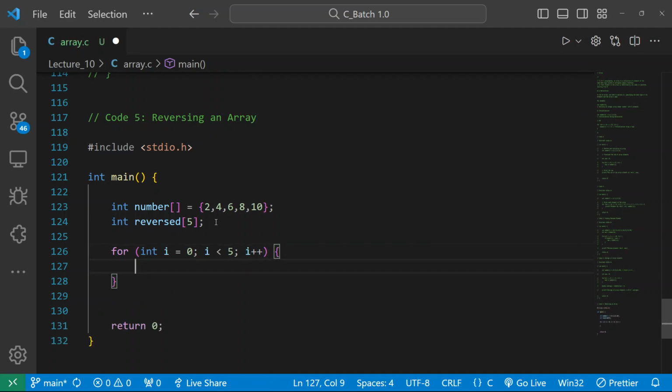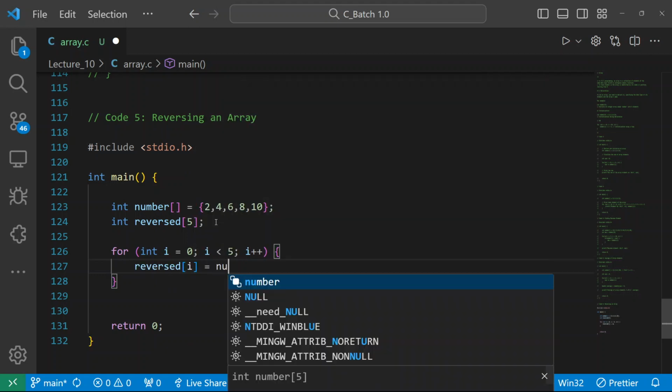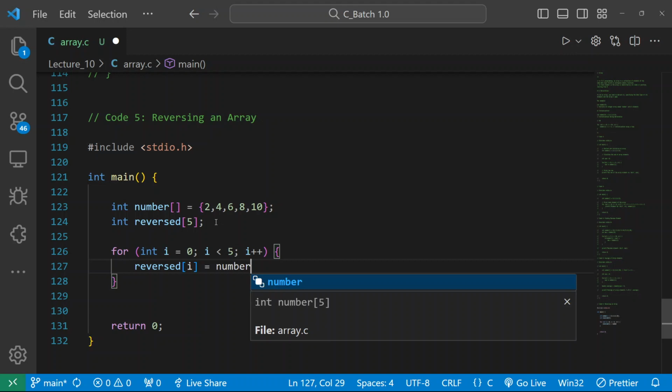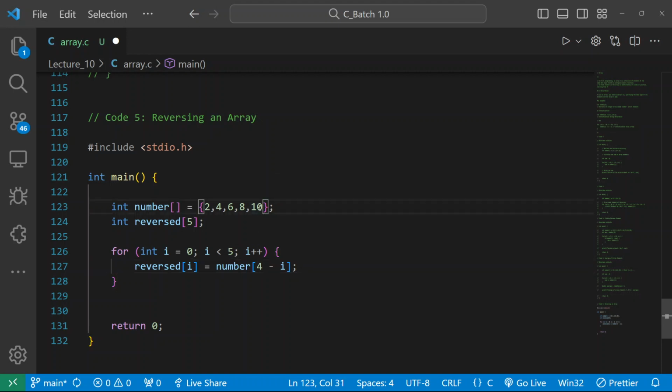Then here I will be writing reverse I. And what thing you need to store here? That is your number, 4 minus I. I don't know how many of you know this condition. What it is basically doing: the first time, your I will be 0, so you will be getting the number which will be at the fourth index. So at the fourth index, this is the number which you will be getting as the output.